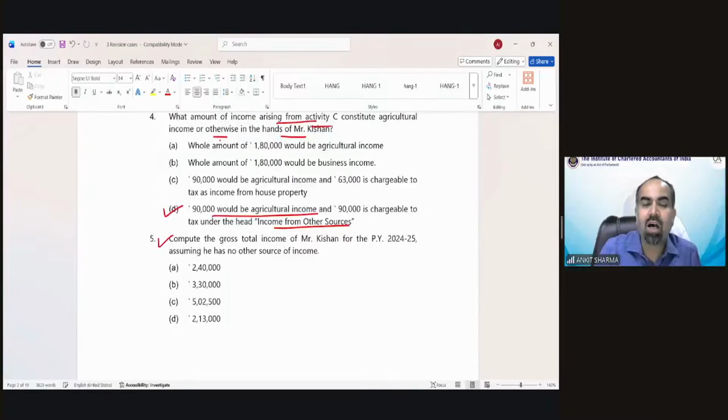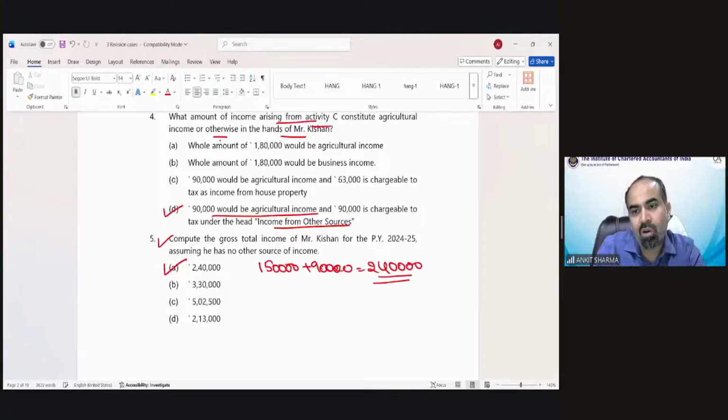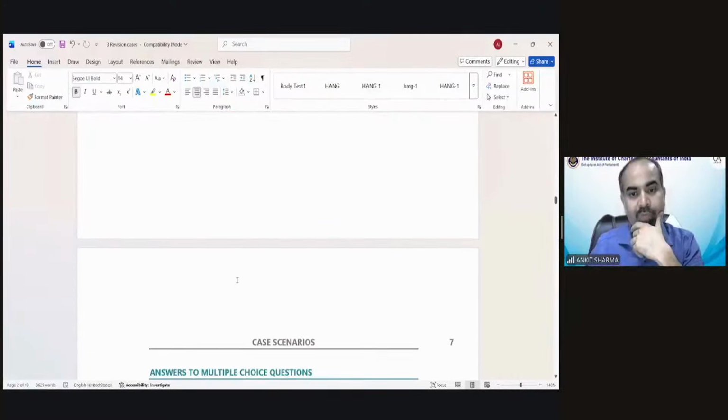So out of the above incomes, those which are non-agricultural, you can consider them in total and that would be your answer. The correct answer would be option A. 1,50,000, the business income, and 90,000, which is for other than agricultural purpose, 2,40,000 would be your gross total income. So that was case scenario number 2 we have just discussed.